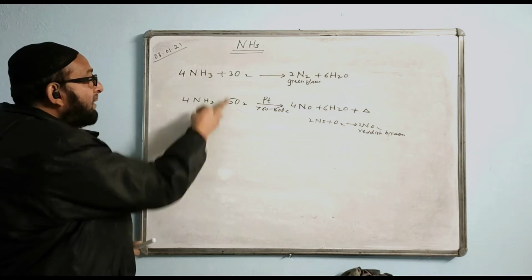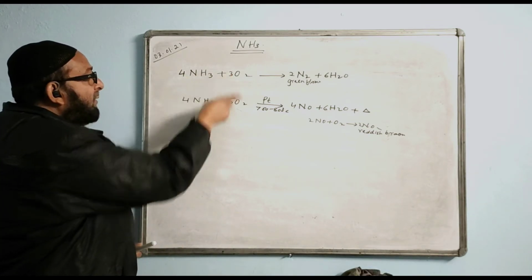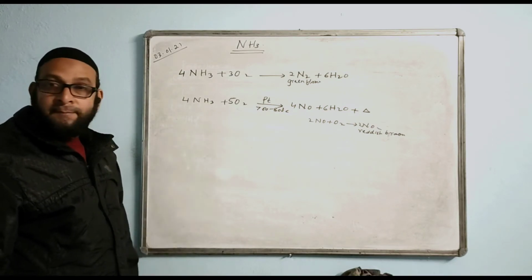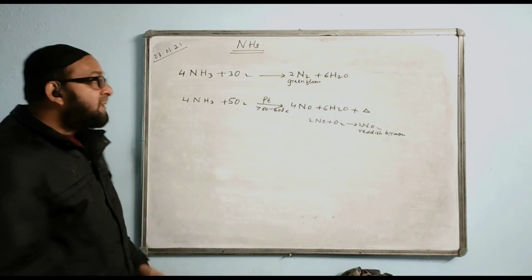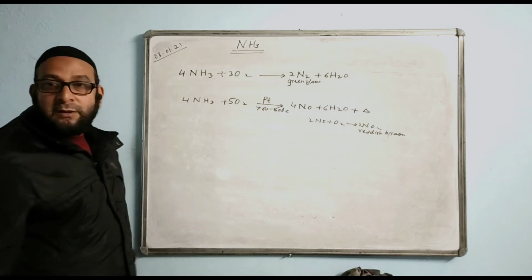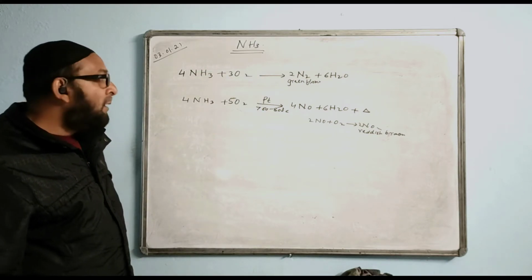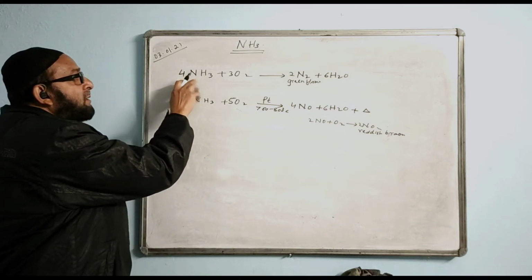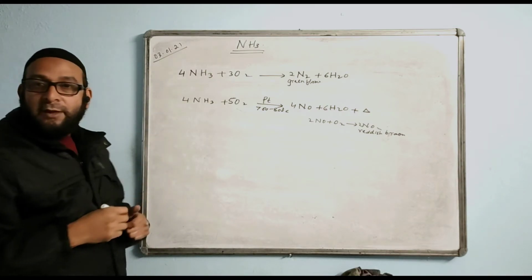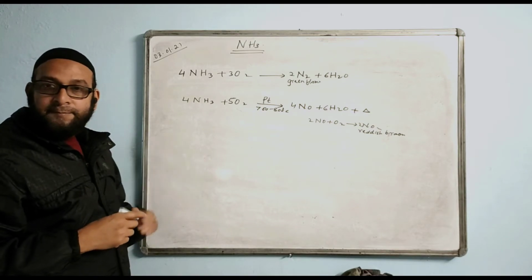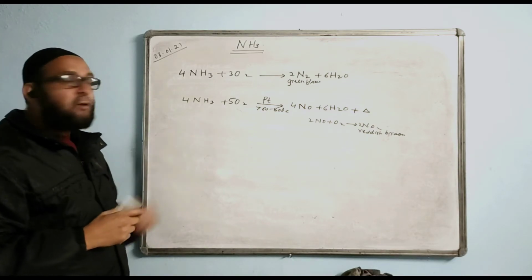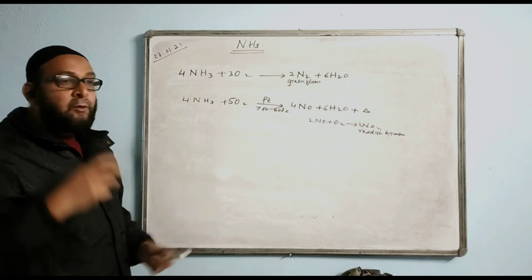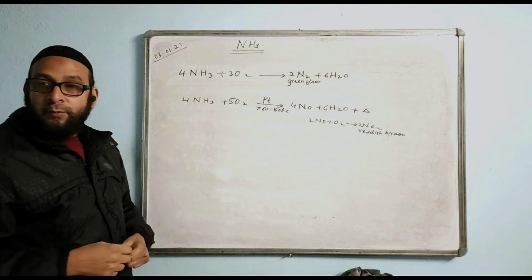The numbers are playing a key role. 4 is common here, but 3 and 5 products are different, and conditions also become different. So same reactants but two different types of reactions is important. This is the first case of ammonia getting oxidized. That is, ammonia is a strong reducing agent. Catalytic oxidation of ammonia. And the two observations I told you already: platinum glowing red hot and the reddish brown fume.